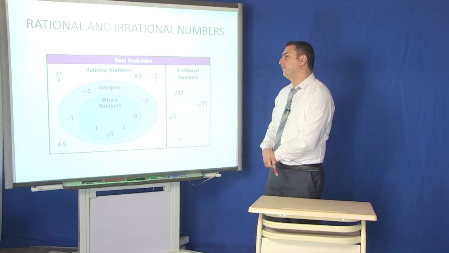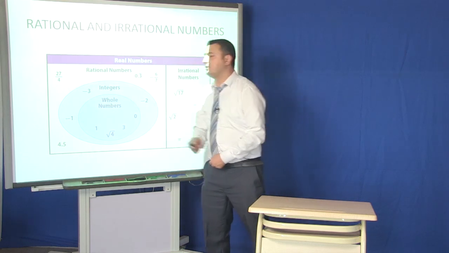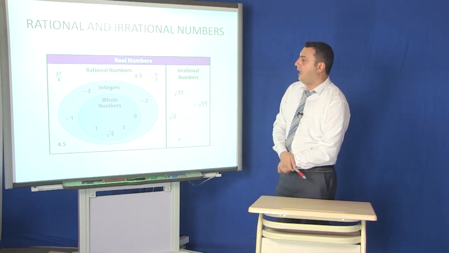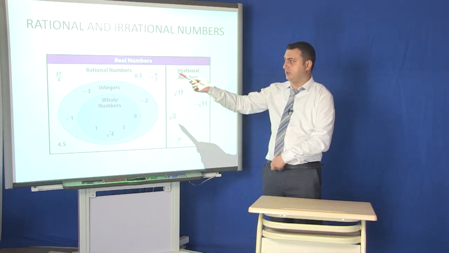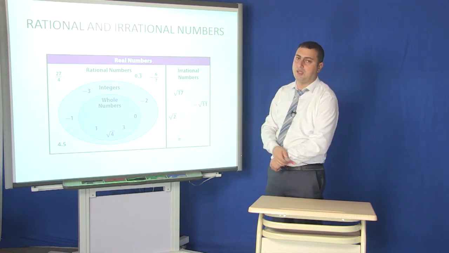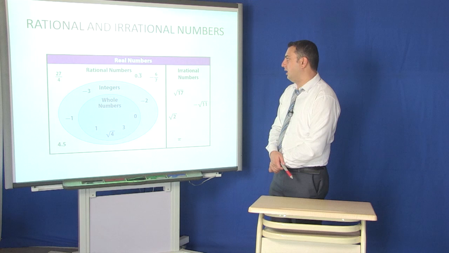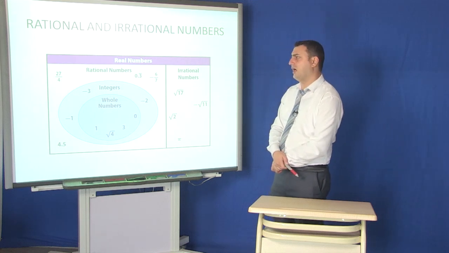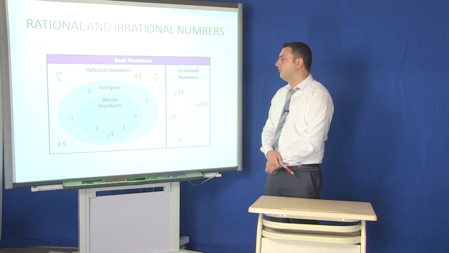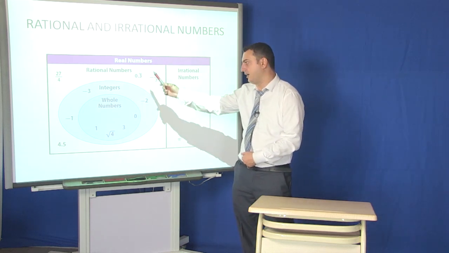The numerator is the number above the line, and the denominator is the number below the line. Integers are also rational numbers, and we see integers inside the diagram.